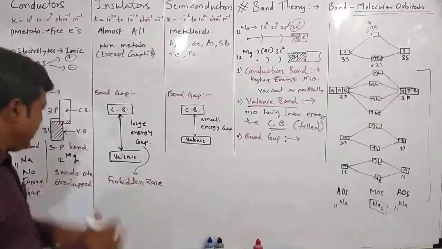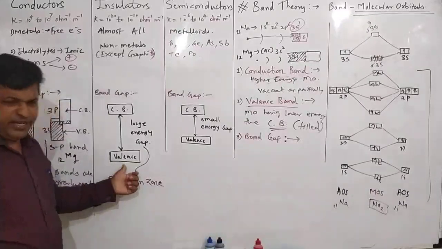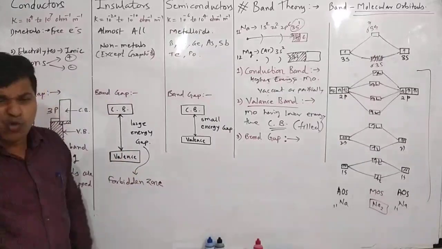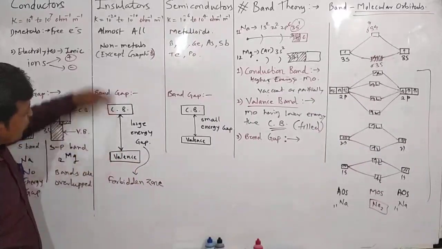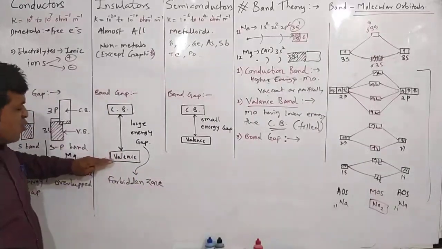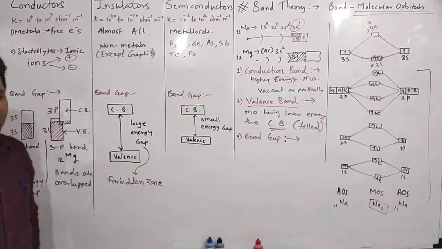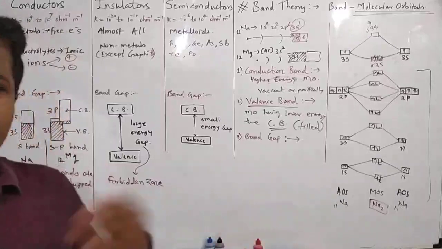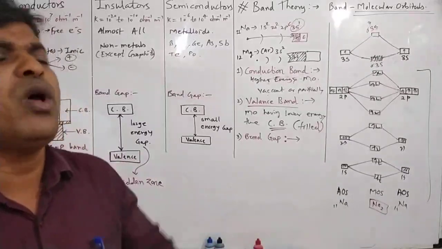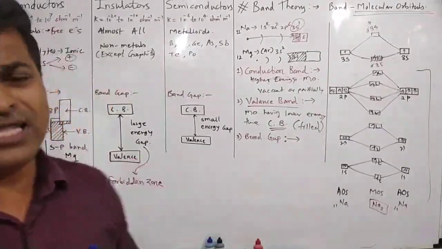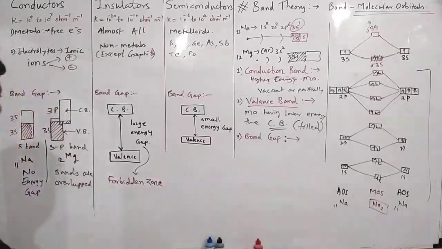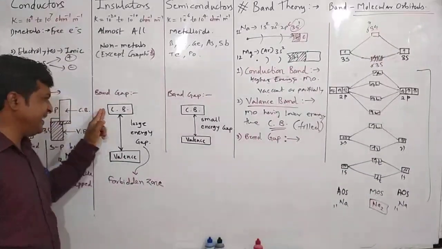Why is it called the forbidden zone? Because by absorption of heat energy due to temperature, electrons cannot move from the valence band to the conduction band. If electrons are present in the conduction band, only then are they able to carry electricity, because in the conduction band electrons are free and move from one place to another.